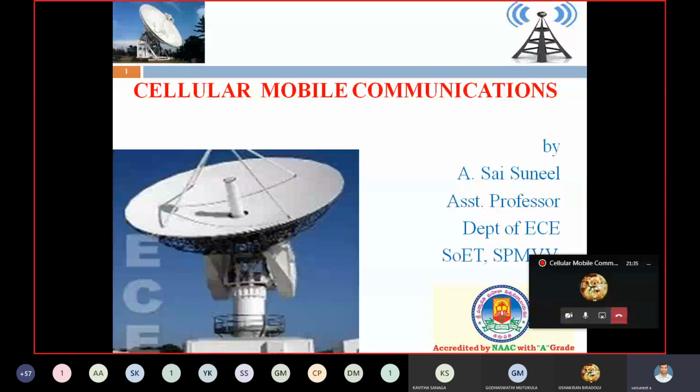In previous sessions, we discussed how the frequency spectrum is utilized effectively, and what frequency management and setup channels are. How is the frequency spectrum utilized effectively? By reducing the load and using a narrowband technique instead of wideband, and by using the frequency reuse technique to increase utilization and efficiency. And frequency management.